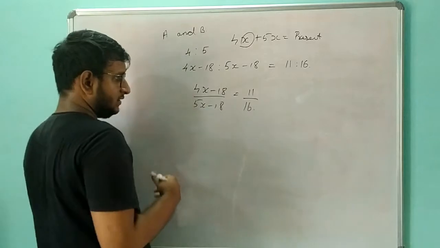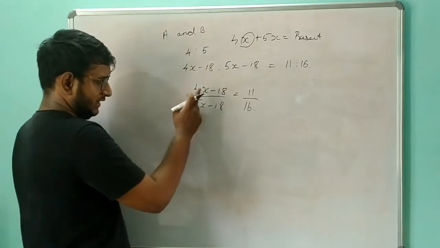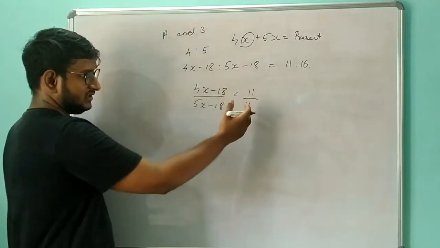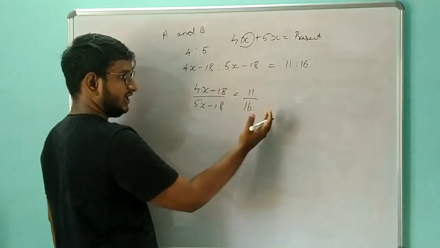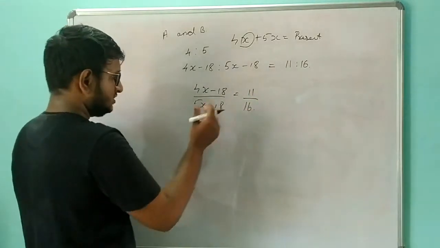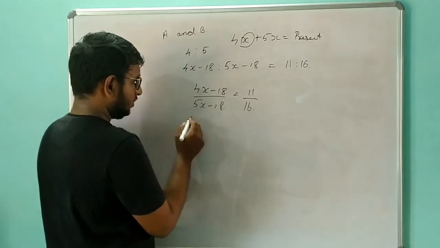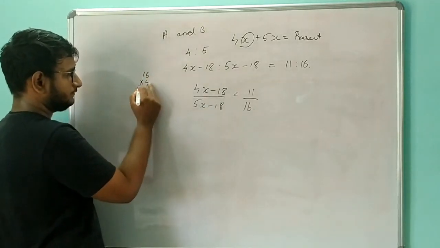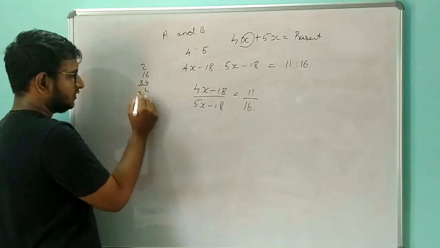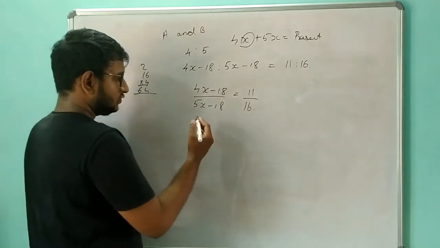Ratio is the comparison by division. So dividing these two, I will get the ratio before 18 years, that is 11 by 16. So this is the logic. I'm going to cross multiply it. So I will be getting 16 times 4x. What is 16 fours? 4 sixes are 24, 4 ones are 4, 64. So 64x.